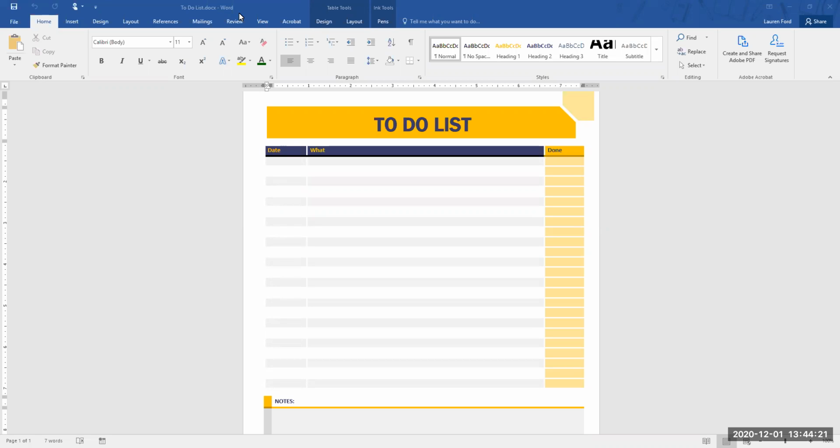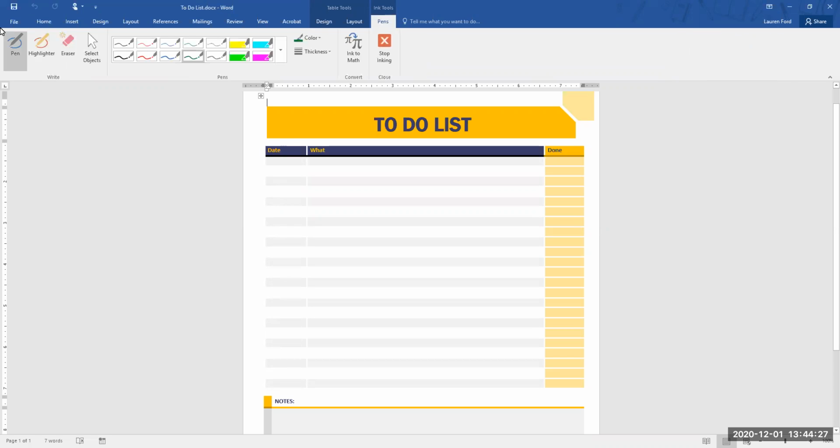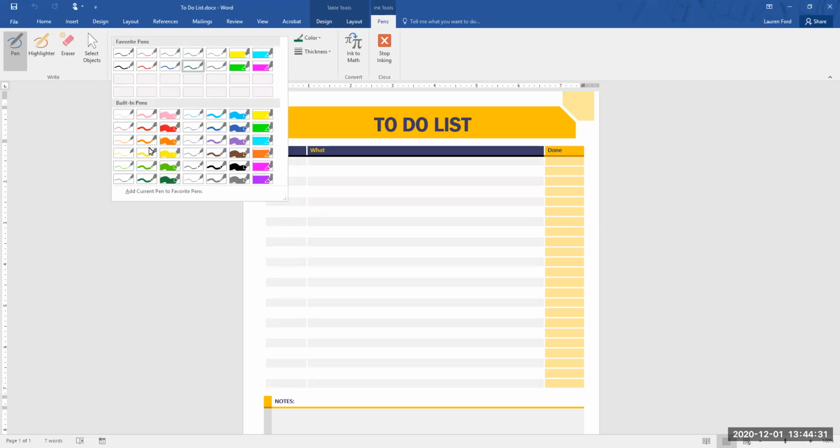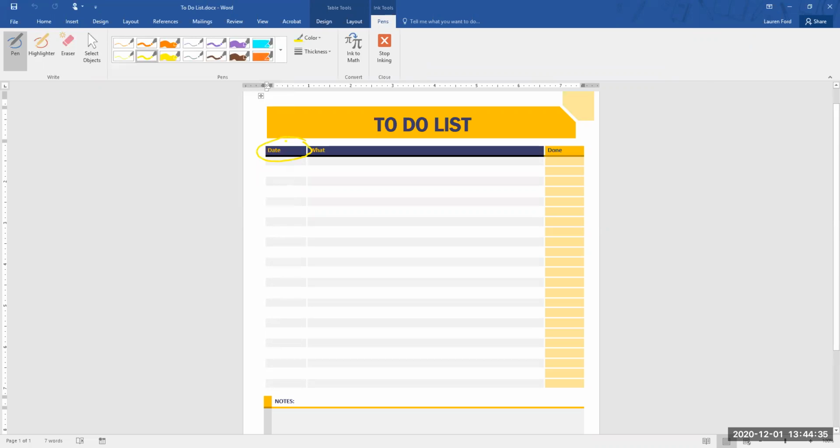Things that you'll notice about my to-do list that really help me are that I start by having the date on there, the date that I am writing something or adding it to my to-do list. This is helpful for me because then I can remember when I scheduled something, when it became something that I knew I needed to do. And then I have what the task is.